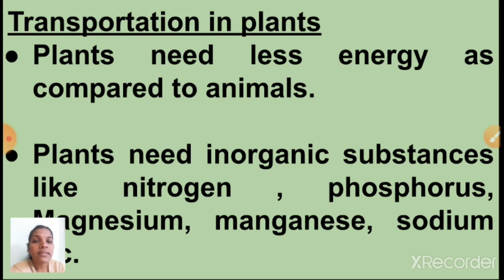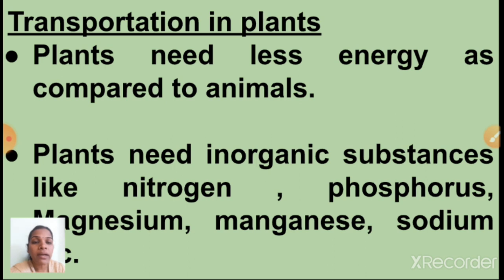See here, transportation in plants. First see that plants need less energy as compared to animals. Animals will move from one place to another place, that's why they want a lot of energy. But when comparing with animals, plants want a smaller amount of energy.